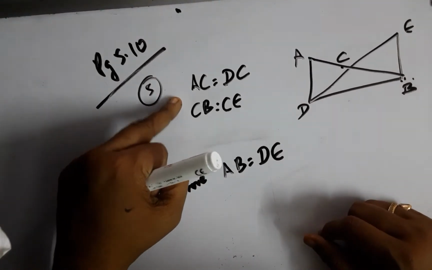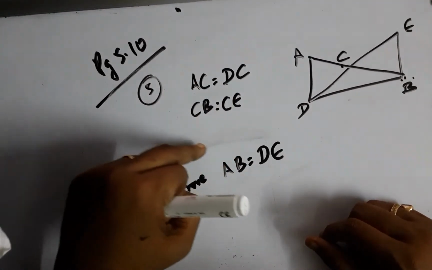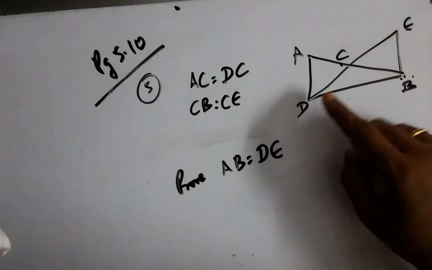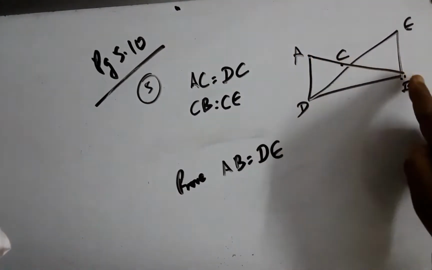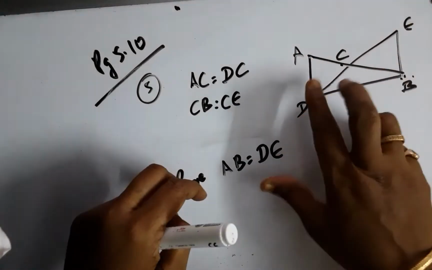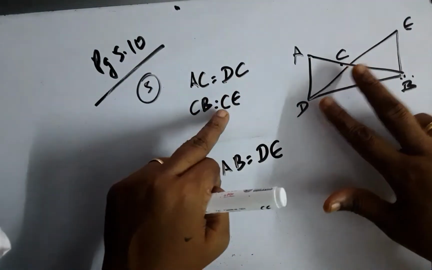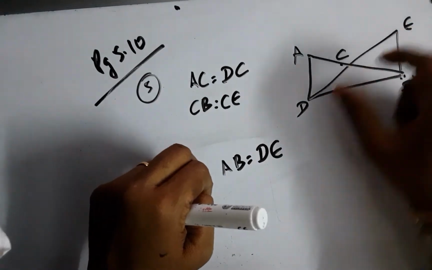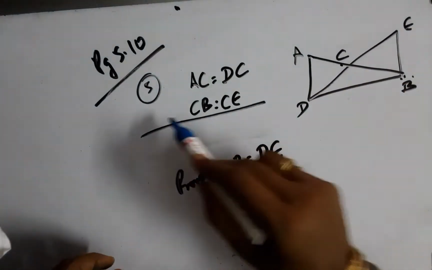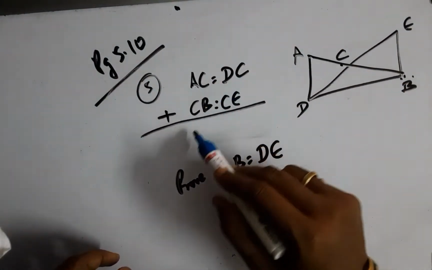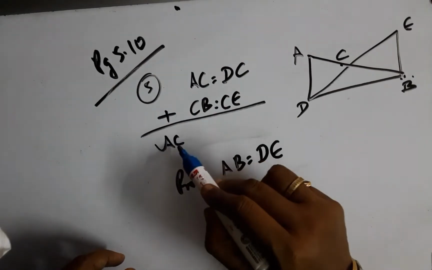The fifth question goes like this: AC equals DC, CB equals CE. Prove AB equals DE. He wants us to find out the whole things. Now the whole thing is made up of AC and CB, and the other part is DC plus CE. If I club these two things, that is, if equals are added to equals, the wholes are equal, goes the